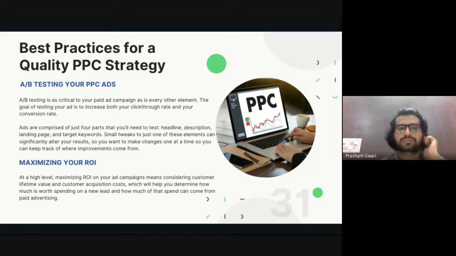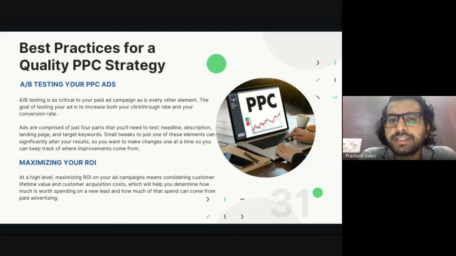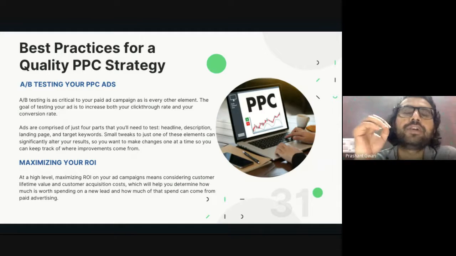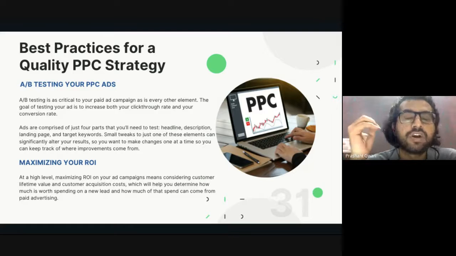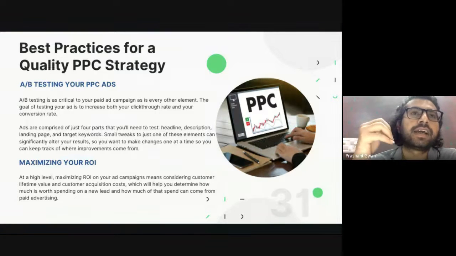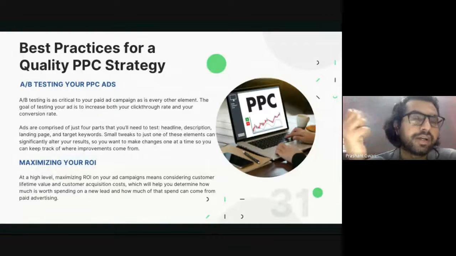Now come to the next thing, which is A/B testing your PPC ad. A/B testing is really critical to your paid ad campaign, as it is to any other element. Whenever you run an advertisement on Google Ads, or even on Facebook Ads, they ask you, do you want to do A/B testing? This A/B testing tells us which content, which ad copy, which landing page or which keyword can generate a higher click-through rate for us.